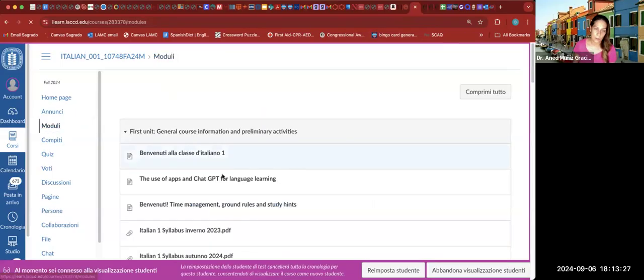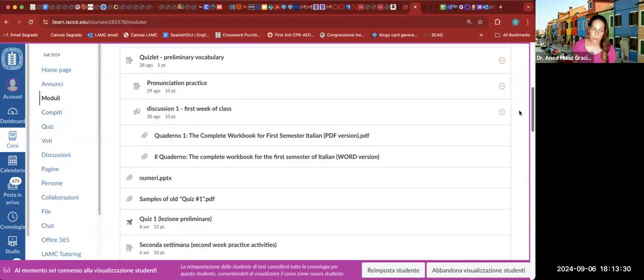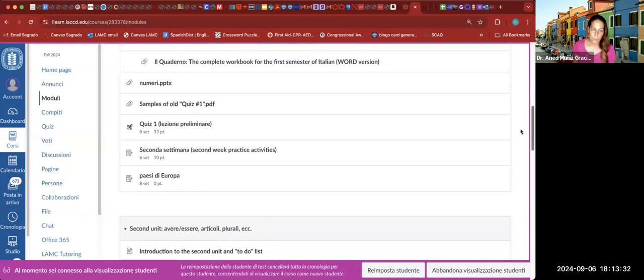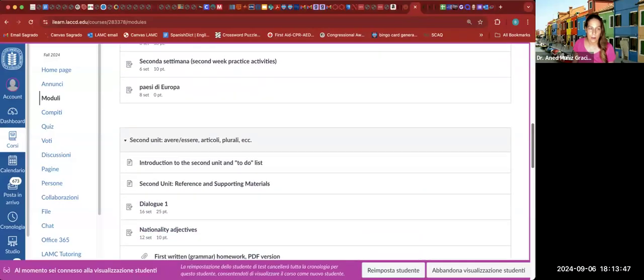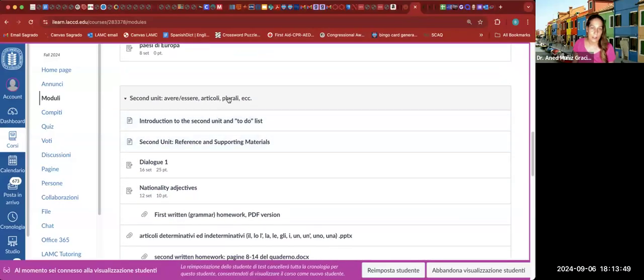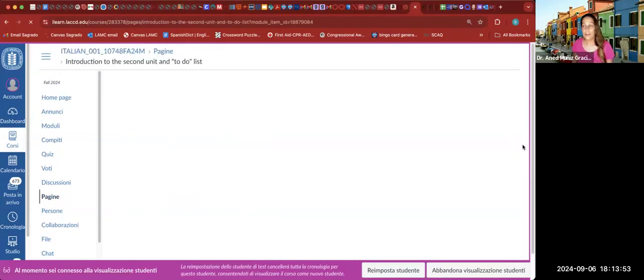Okay, let's go back to the models. So the first model is the first 2 weeks, and we are at the end of it. And then you do have the PowerPoints, and I gave you the videos, but you also have the PowerPoints as reading material here. And then the second unit, let's see here. If you go here, oh, wait, wait. Okay, so this is the way to navigate.